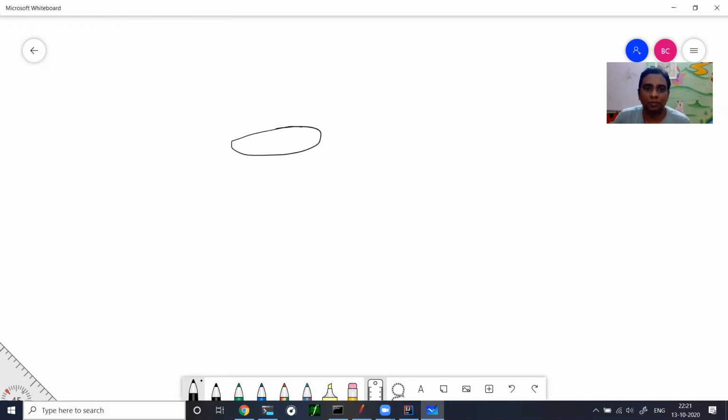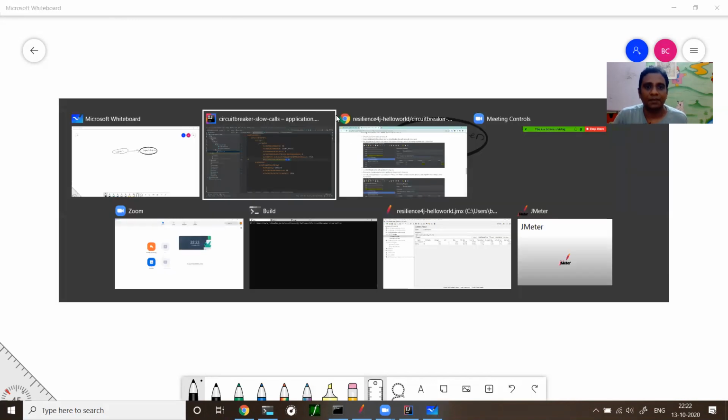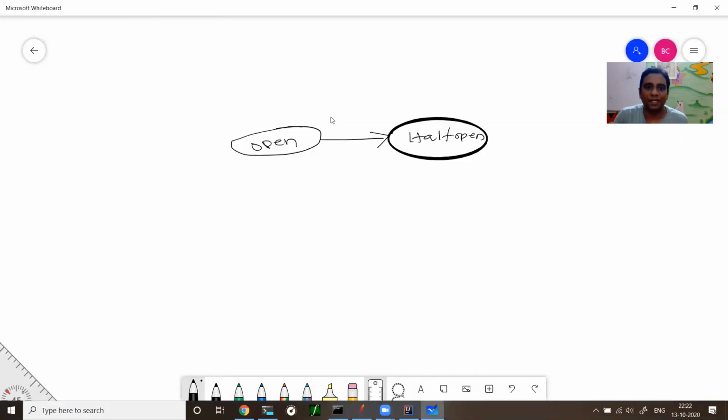Okay, so now the circuit is in open state. It goes to half open. When it goes to half open, it will go after your wait duration. I said after 5 seconds it goes to half open. And what it will do is it will try for 3 calls. Okay, so it will do 3 attempts. 3 attempts means it sends 3 calls to the service B.